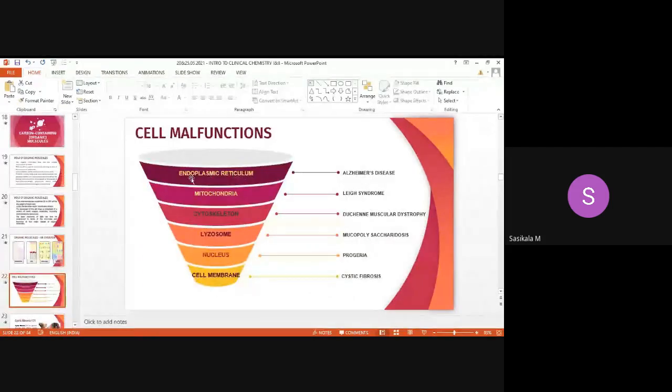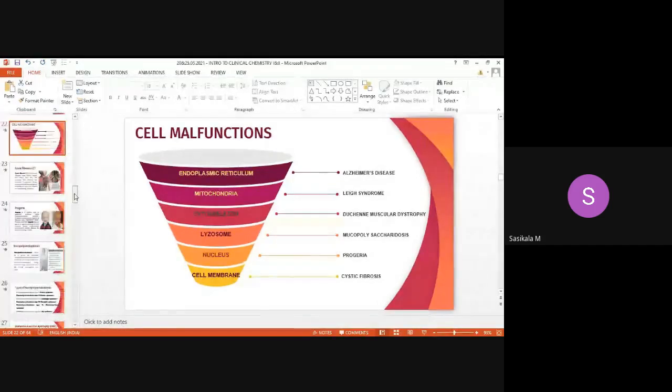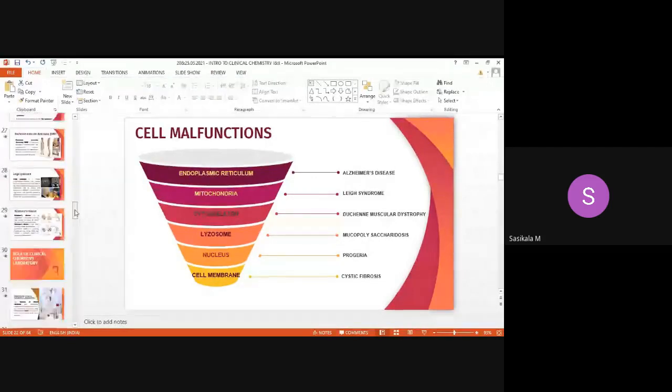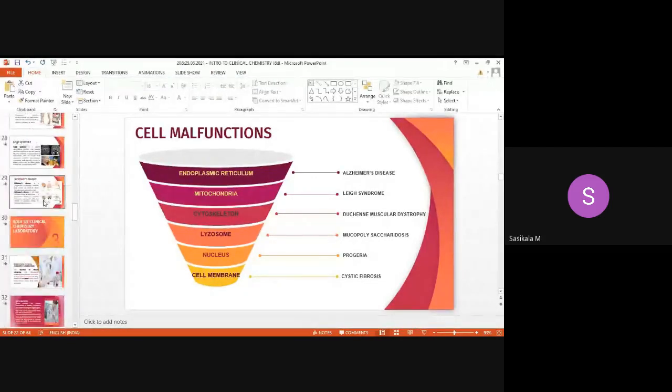Now let's see the last malfunction of a cell organelle. Endoplasmic reticulum malfunction leads to Alzheimer's disease. Alzheimer's disease arises from the endoplasmic reticulum.